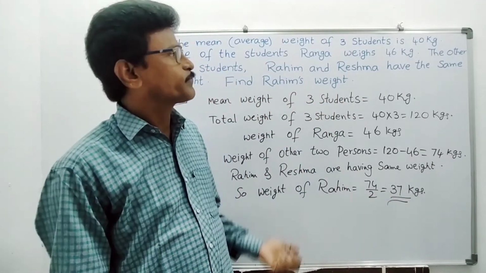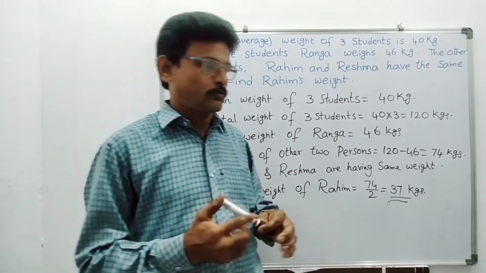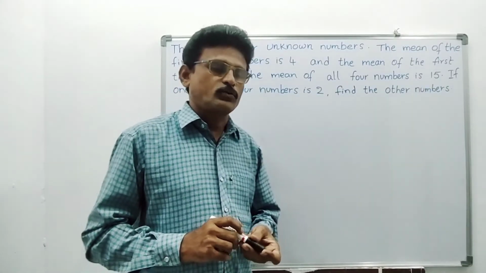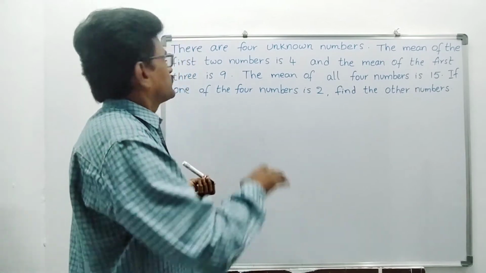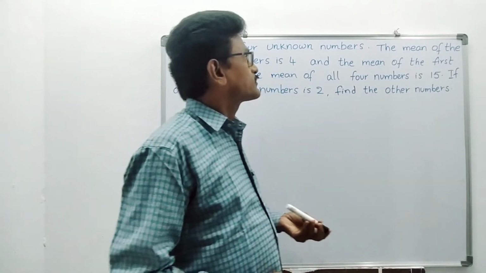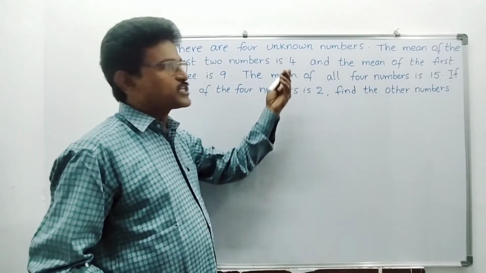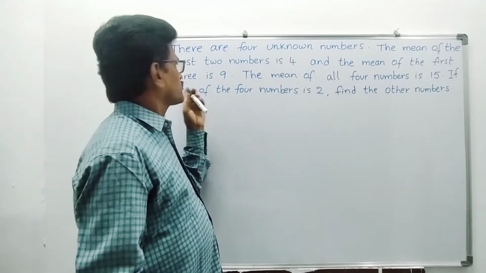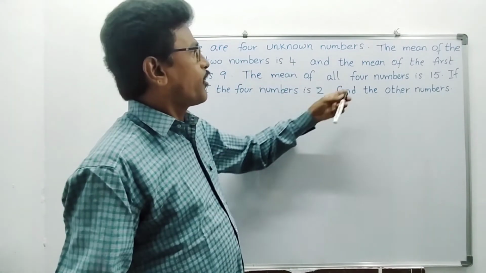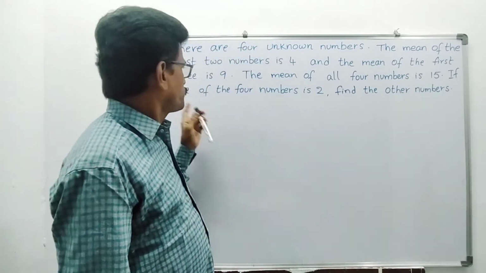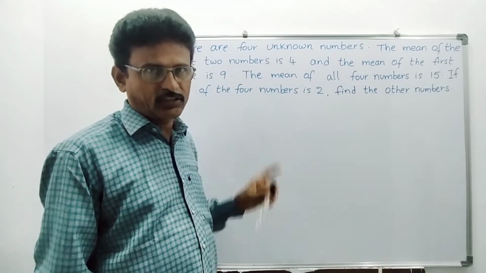37 kgs. Very simple. Okay, one more I will solve. Now students, observe the last problem. There are 4 unknown numbers. The mean of the first 2 numbers is 4. Mean of the first 3 numbers is 9. Mean of all 4 numbers is 15. If one of the 4 numbers is 2, find the other 3 numbers.